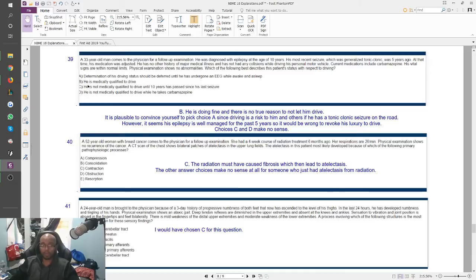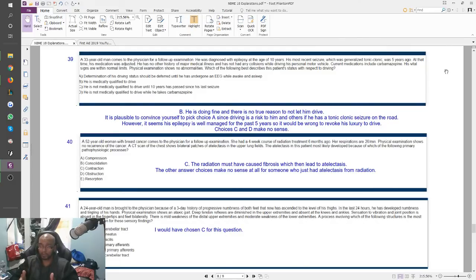So here, the best answer to pick was just B. He is medically qualified to drive because he's taking medications to take care of himself, and he has never had an accident, so he's already better than many other drivers out there. And then, he hasn't had any epileptic episodes in the last 5 years, at least from what he's telling you, right? Maybe he's had episodes, but you have to take his word for it.